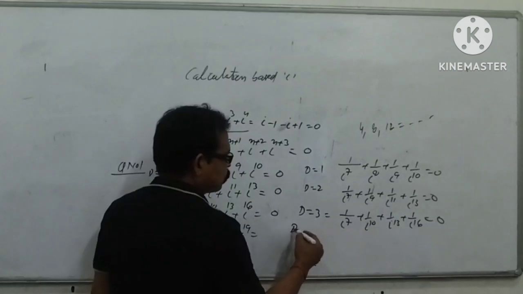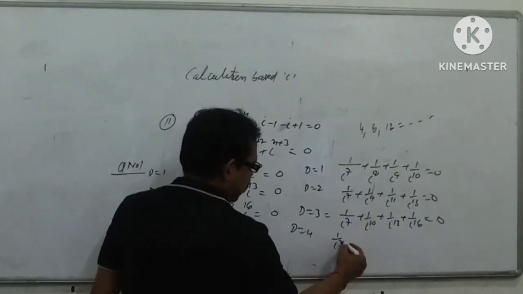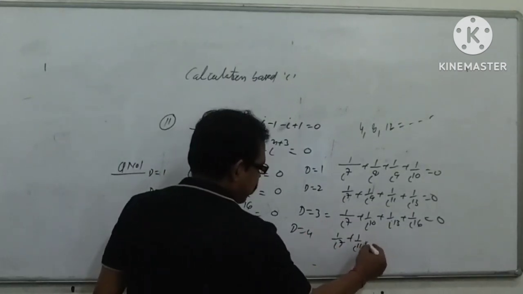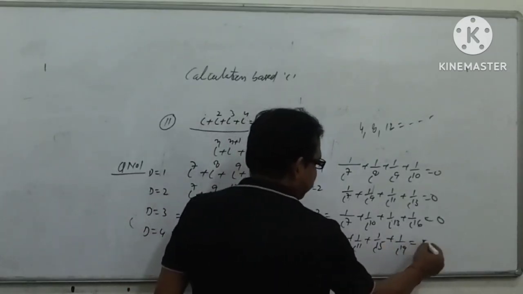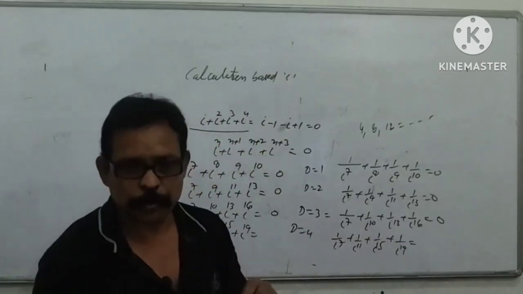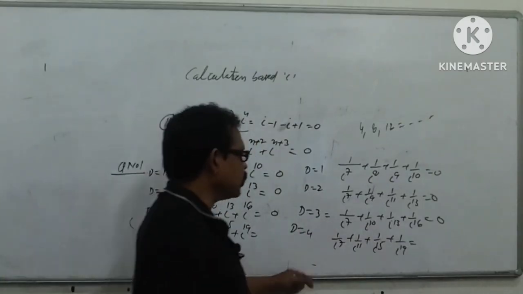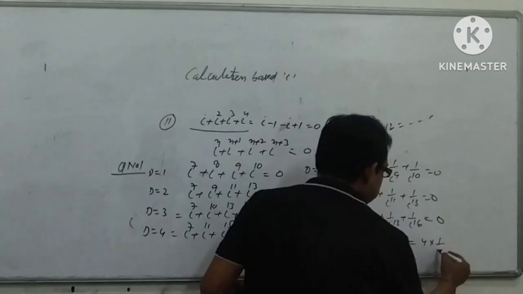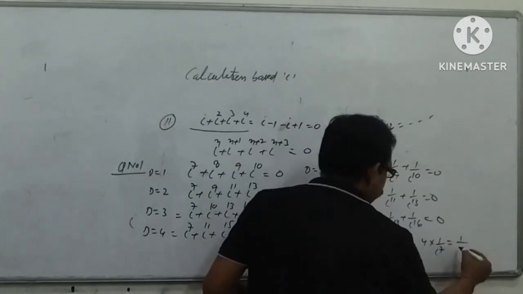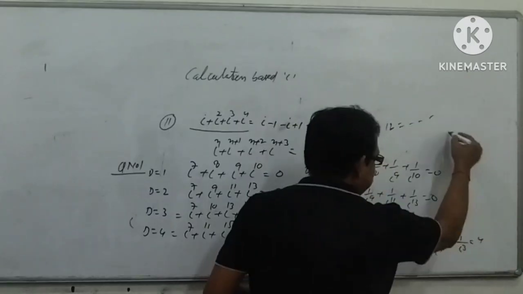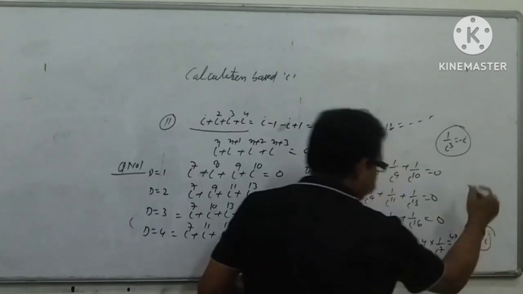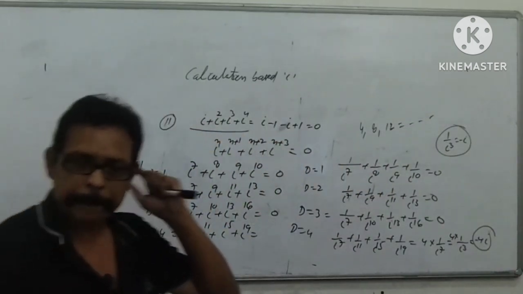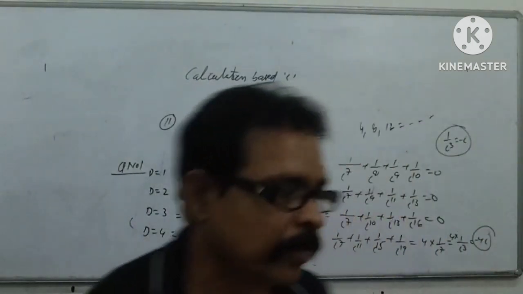But if the difference is 4: 1 over i power 7, 1 over i power 11, 1 over i power 15, plus 1 over i power 19. Here, it would not be 0 because the difference is 4. So its value would be 4 into the first term, 1 over i power 7. If you divide 7 by 4, the remainder is 3, and 1 over i power 3 is always i, so its value is minus i, that is minus 4i. This is the second concept based on the calculation on i.